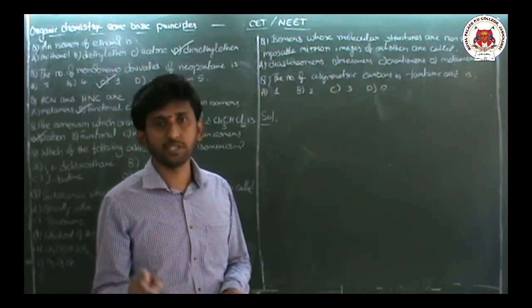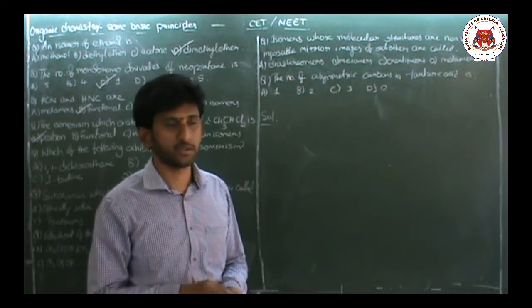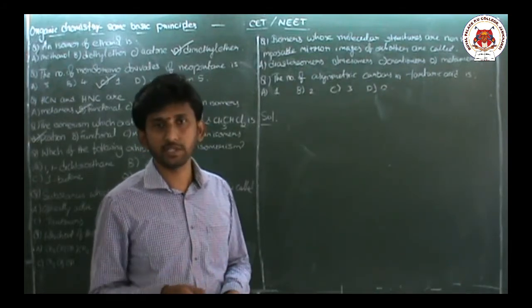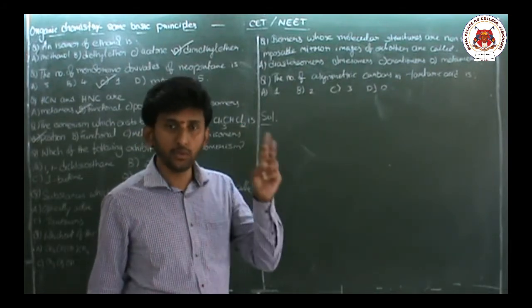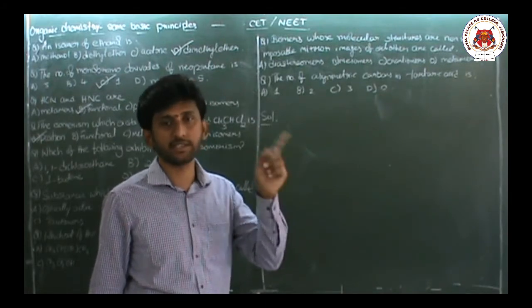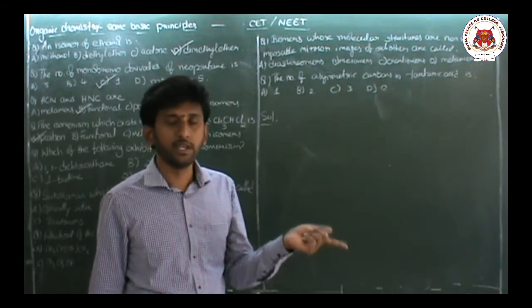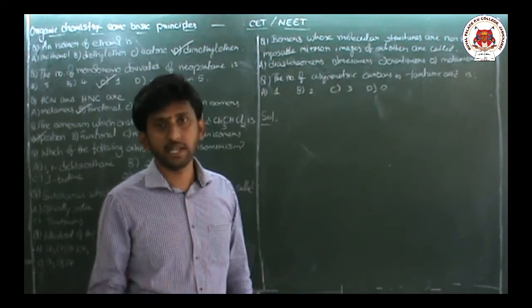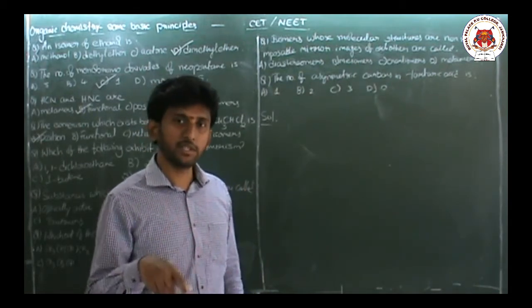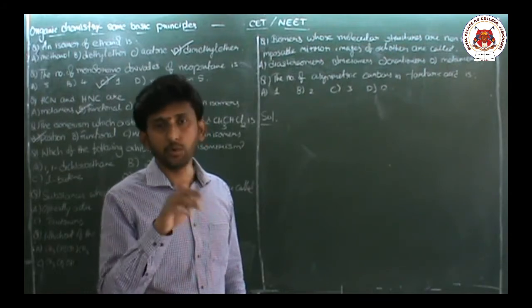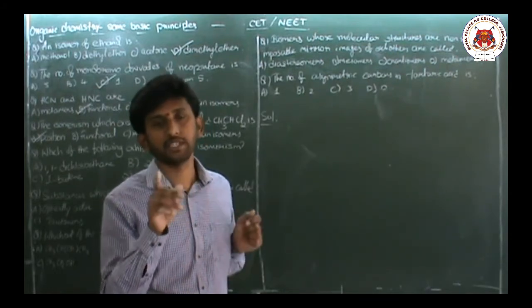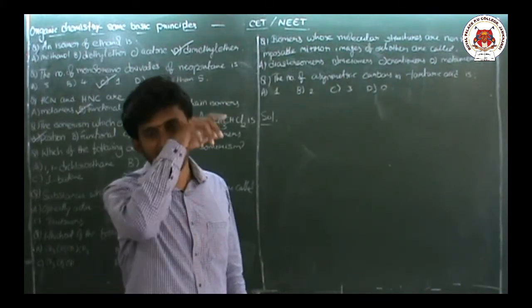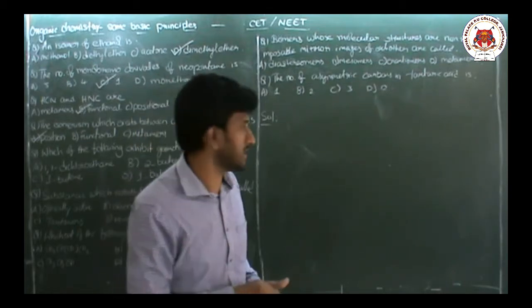In geometrical isomers we have two types, cis and trans. When two same groups are present on the same side of the double bond, it is called the cis isomer. Isomers in which two same groups are present on opposite sides of the double bond are called trans isomers.